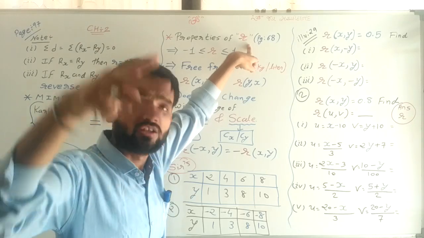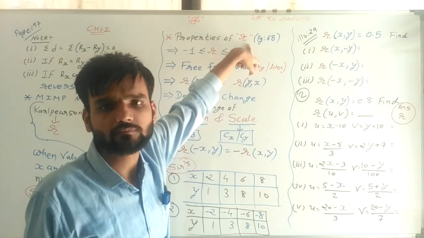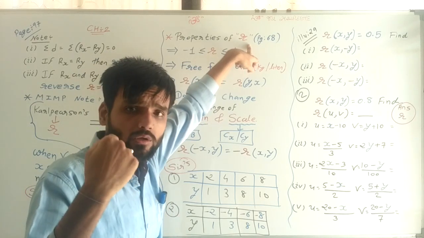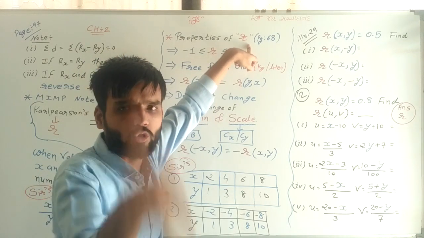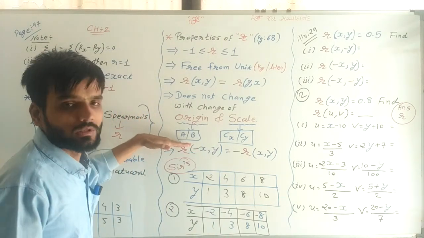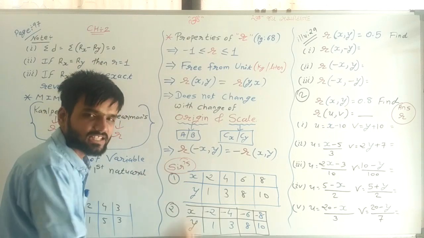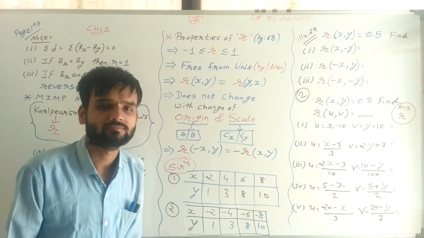And that's why the third formula can be applied in each and every sum. That also I had told to all of you. So this is the fourth property of R.